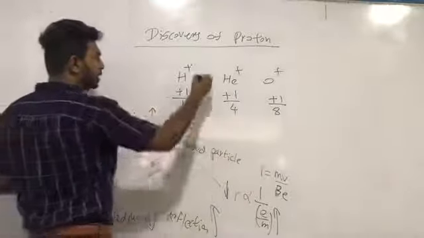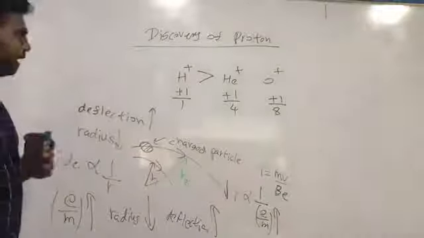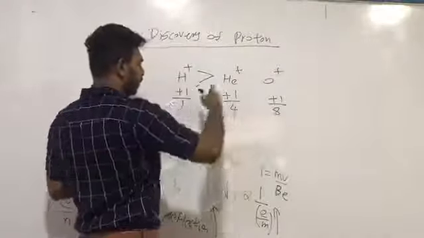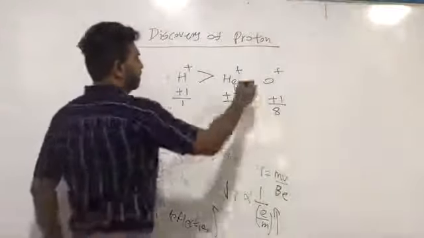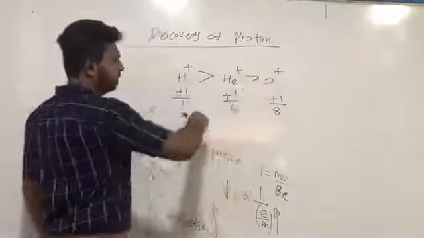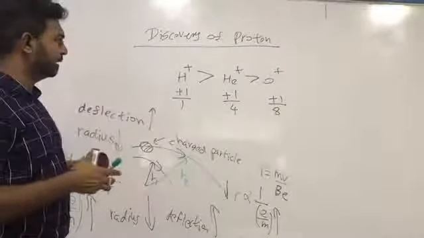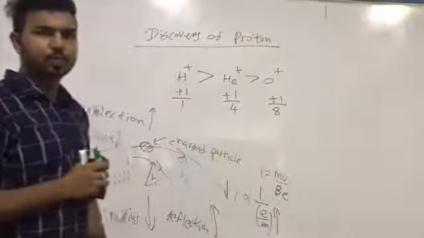So this will have the largest deflection. Then this is higher than this one. So as the E over M value increases, deflection increases. So this is the order of the deflection. H plus has the highest deflection, then helium plus, then O plus.